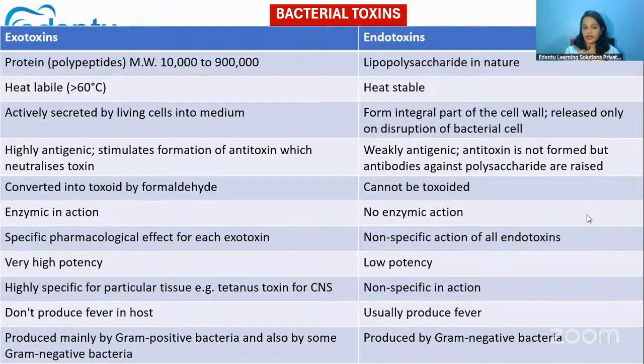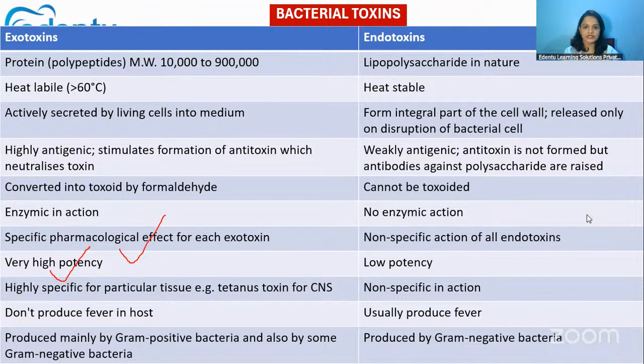The major thing about exotoxins is that they have very high potency and their action is specific. For example, we know that the tetanus toxin affects only the nervous system. The toxin is very specific and the potency is very high for these exotoxins. Most gram-positive and some gram-negative bacteria secrete exotoxins.